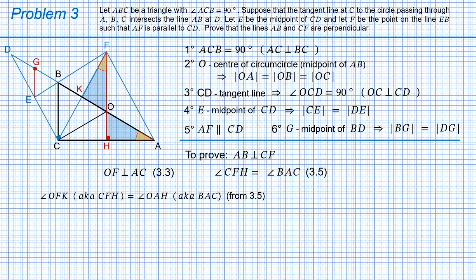They have another pair of equal angles: angles FOK and AOH are equal to each other as vertical. Therefore, the remaining angles must also be equal to each other. Angle FKO equals angle AHO. But according to 3.3, AHO is a right angle. Therefore, FKO is also a right angle, which just means that AB is perpendicular to CF, quod erat demonstrandum.